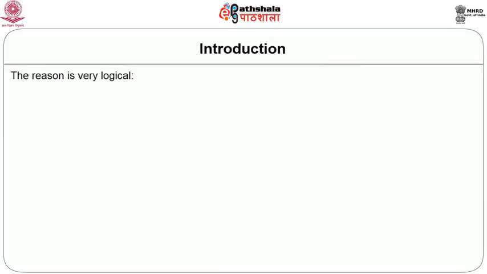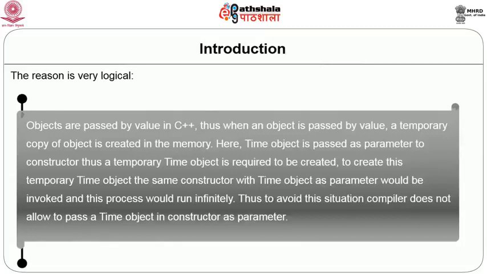Now, why this restriction? Well, there is an understandable logic behind this. The objects in C++ are passed as value, and whenever a variable is passed as value, a temporary copy of that variable is created in memory. So, when we pass an object to a function, a temporary copy of that object will be created.